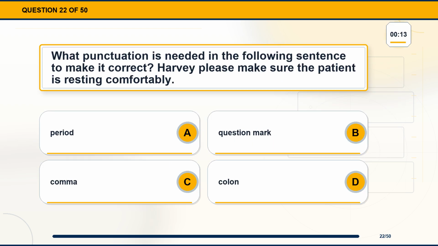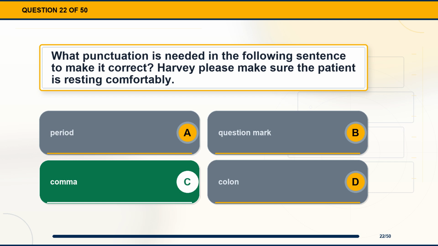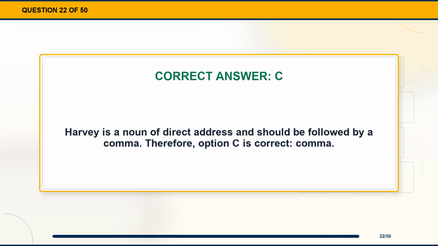Question 22. What punctuation is needed in the following sentence to make it correct? Harvey, please make sure the patient is resting comfortably. Option A, period. Option B, question mark. Option C, comma. Option D, colon. The correct answer is option C, comma. Explanation. Harvey is a noun of direct address and should be followed by a comma. Therefore, option C is correct, comma.